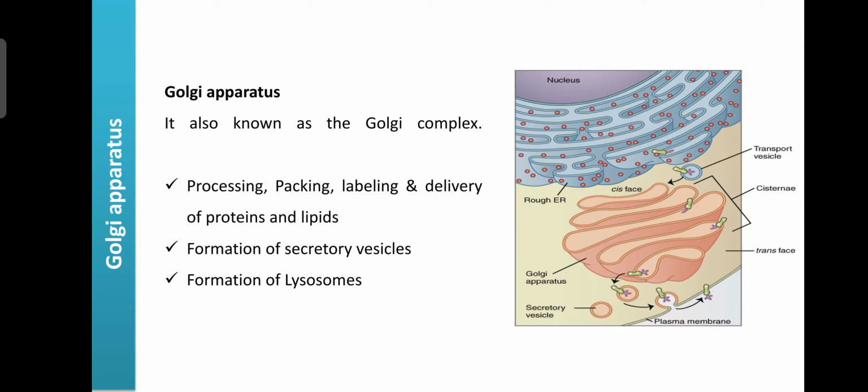The Golgi apparatus also plays an important role in the formation of secretory vesicles. Secretory vesicles are one type of vesicle, involved in the secretion of substances that were formed in the cell. And the Golgi apparatus is also involved in the formation of lysosomes.